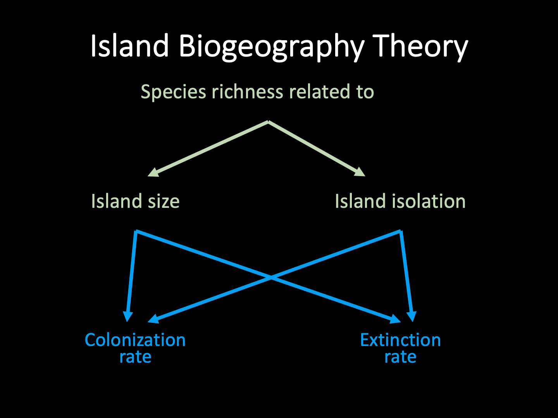Just to be clear here, isolation refers to how far an island is from an area where species could colonize the island from. We typically say isolation reflects the distance between an island and the mainland area where all the species that potentially could colonize that island occur.